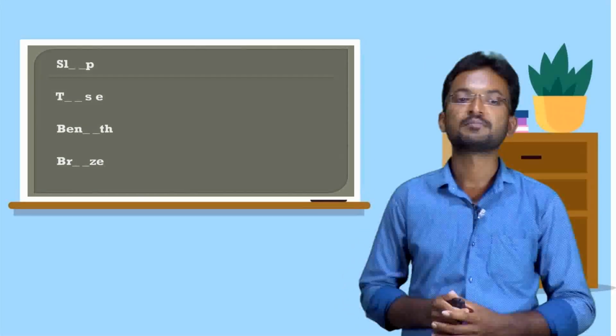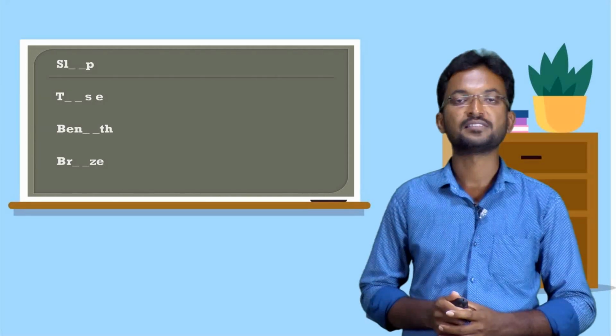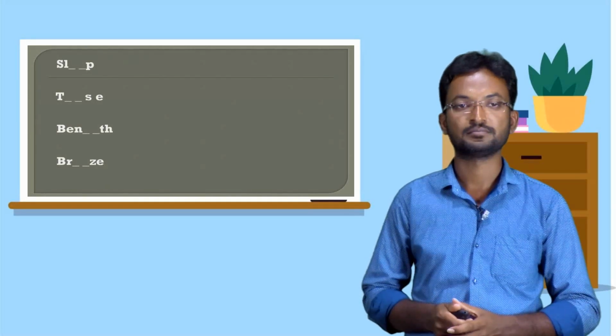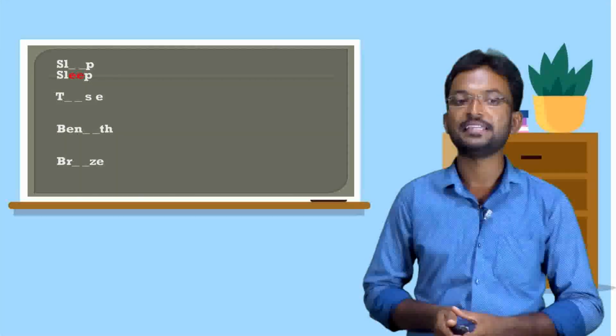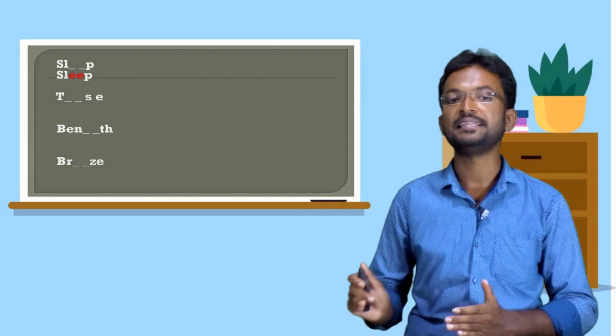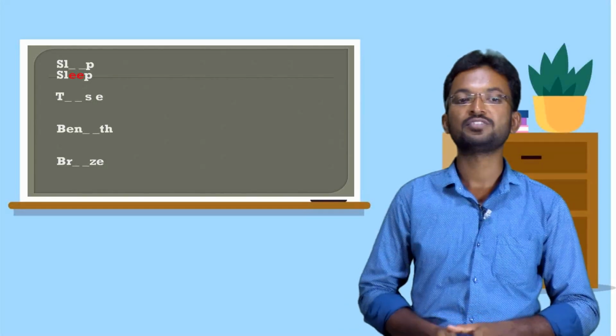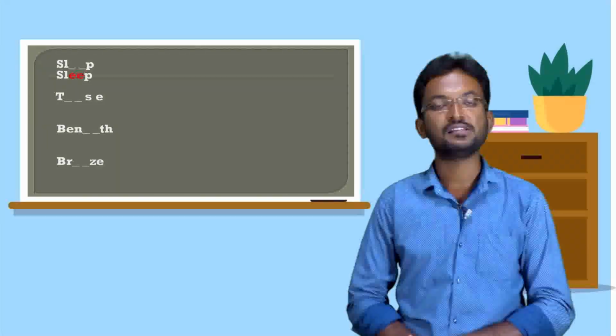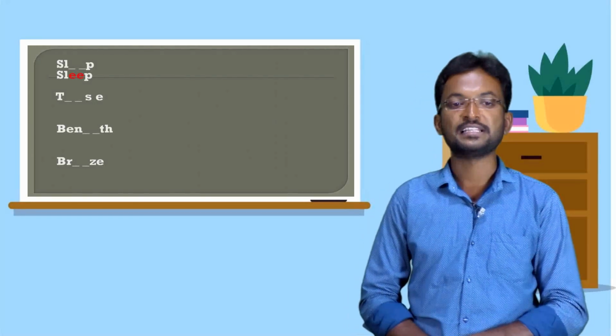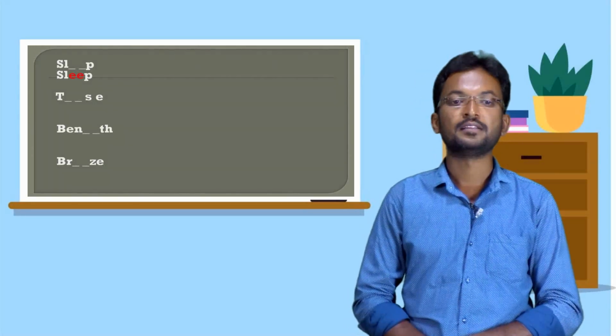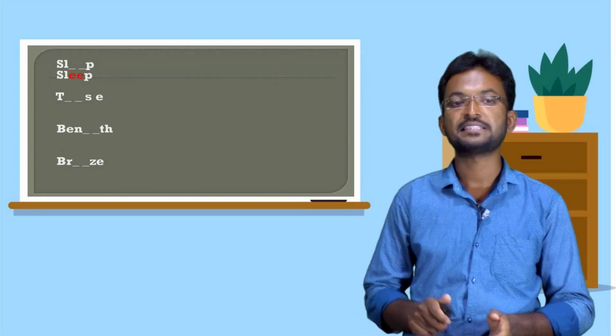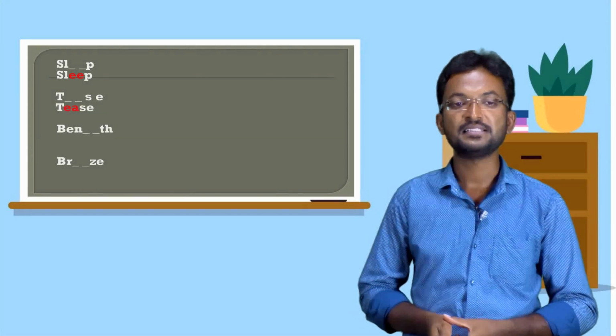Okay, dear children, next. SL dash dash P, that is sleep. Next one, T dash dash SE, that is tease.